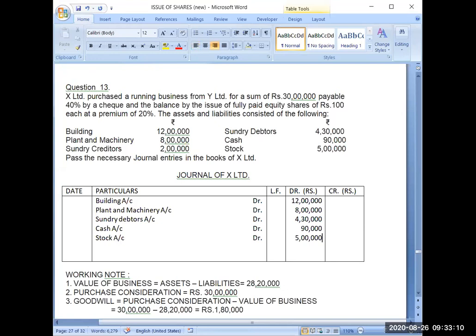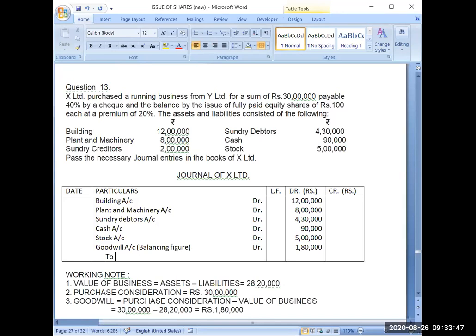So these are the assets which we have purchased, but in addition we are purchasing goodwill also, and that is not given in the question. Goodwill account, in bracket I will write balancing figure. I have to inform the examiner that this value is not given in the question. That value I have calculated and it is given in the working note how I have calculated 1,80,000. I am purchasing goodwill also because I am paying the amount for goodwill also.